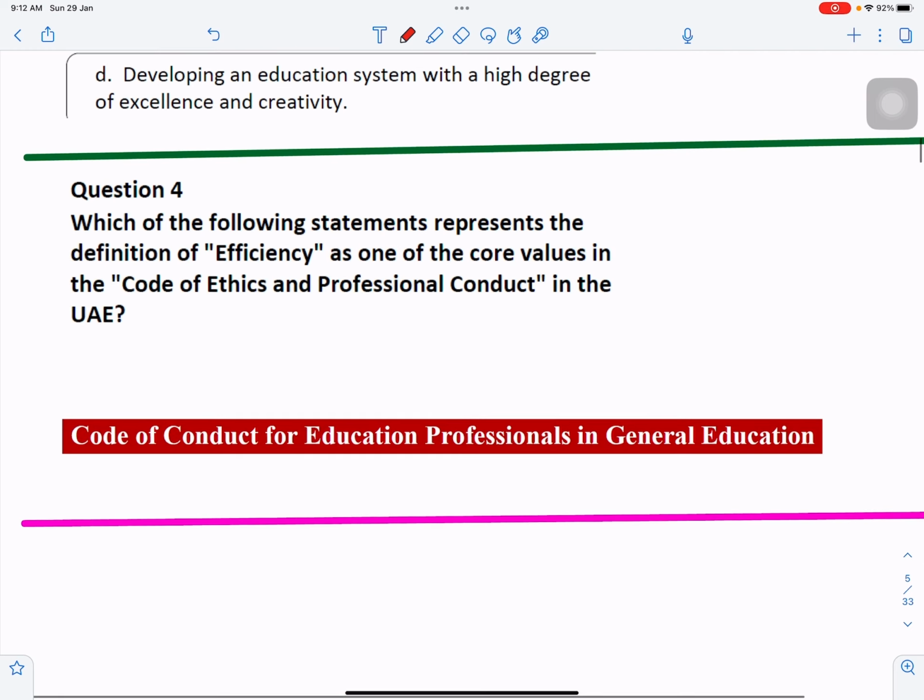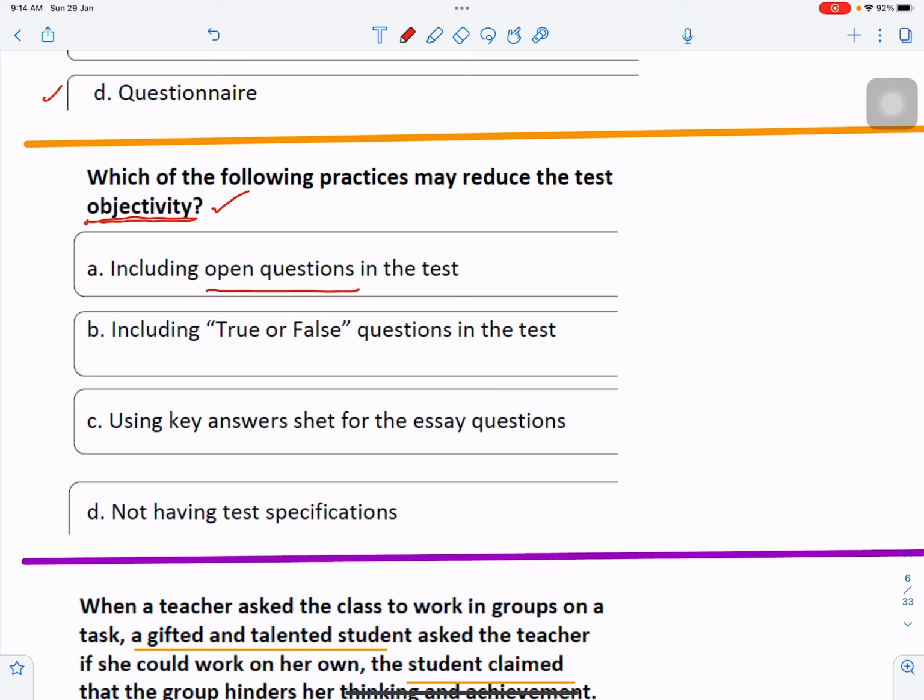Okay, now similarly, this word objectivity, you need to understand the meaning of this very well. What is the meaning of opening question? Because this was also there, in a different context. But if you are able to identify what it means, you will be able to select the best answer. So you need to focus on the word, read about it, examples of it, and its application on the internet, in which scenario it is applied.